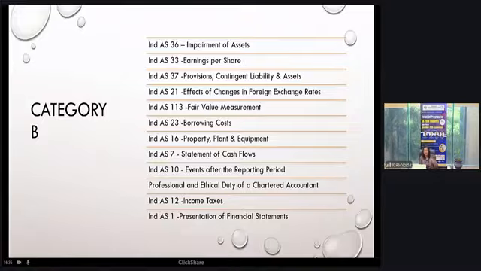Ind AS 16, sir has already explained. Ind AS 16, Ind AS 38, and Ind AS 40 are somewhat interlinked because certain provisions are common in all these three standards, for example how to recognize, how to measure, and the evaluation aspects with respect to property, plant, and equipment. Non-exchange transactions are also common between Ind AS 36, Ind AS 38 and Ind AS 16. So it is a very important standard. Questions are often tested from property, plant, and equipment, or from investment property.